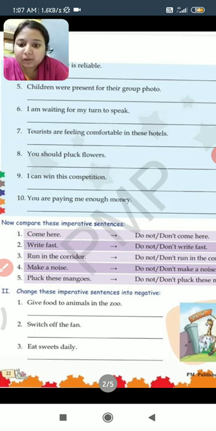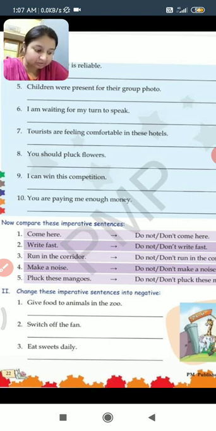Now compare these imperative sentences. Now children, what do you mean by imperative sentence? First of all, we have already done it in our previous chapter. So imperative sentence is a sentence that gives any order, command, suggestion or request. That sentence is called imperative sentence. जिस भी sentence में order, request, suggestion, advice ये सारा कुछ होता है, that sentence is called imperative sentence.